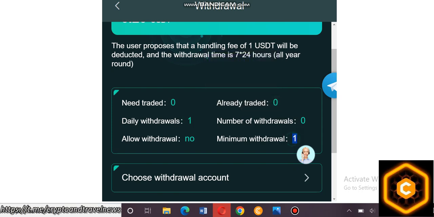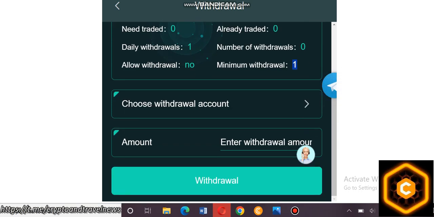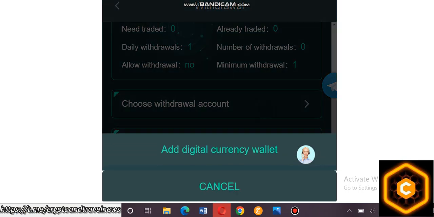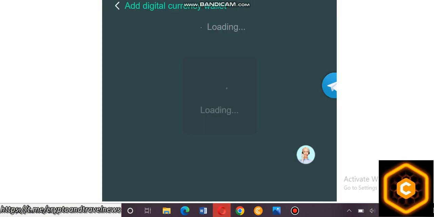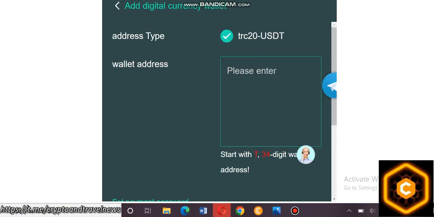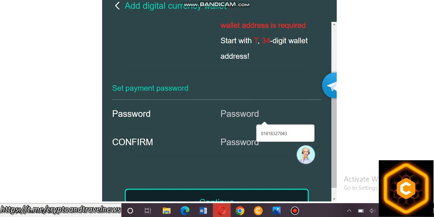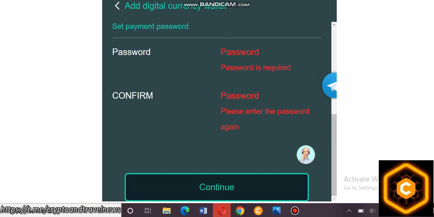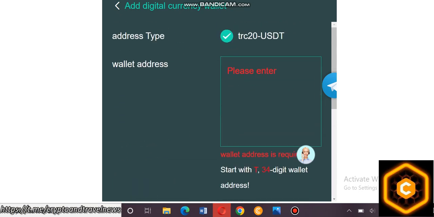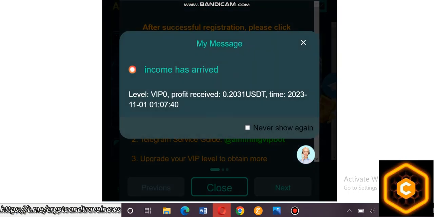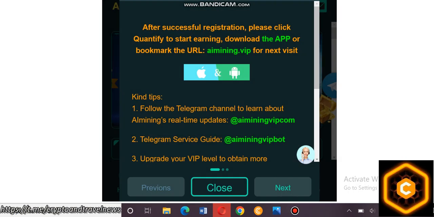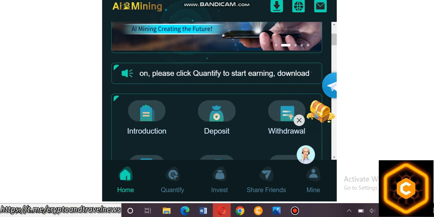A minimum of 1 USDT is needed. To withdraw, choose your account, enter the amount needed, then type your wallet address. Please click this wallet option and password. Type your password 2 times, and continue. It's a very easy process. That's the end of the video.